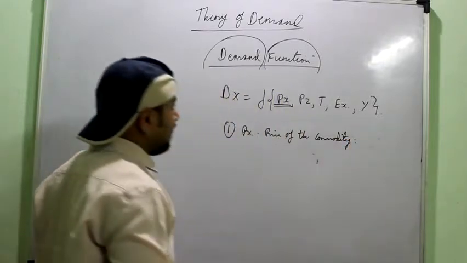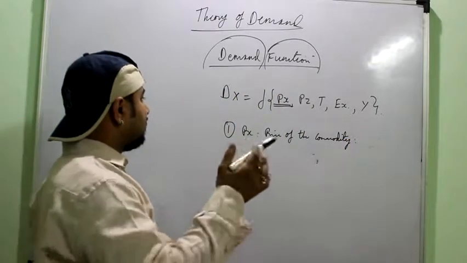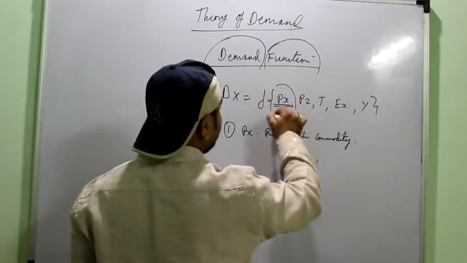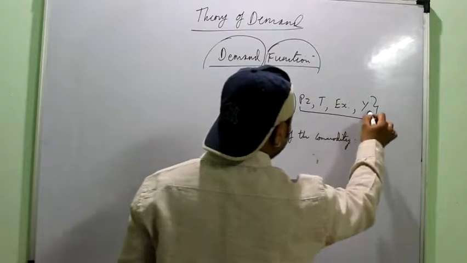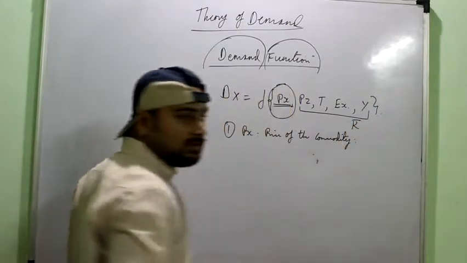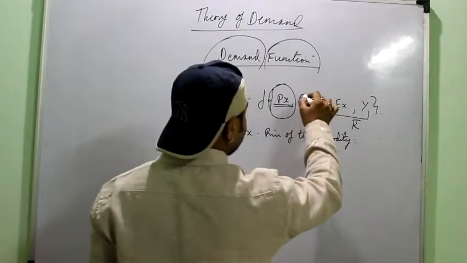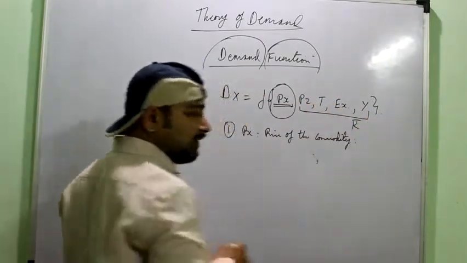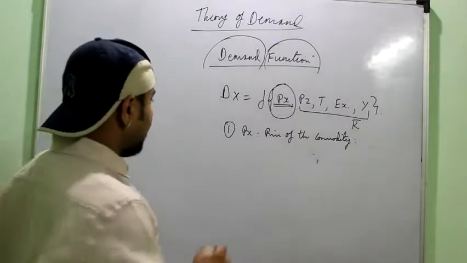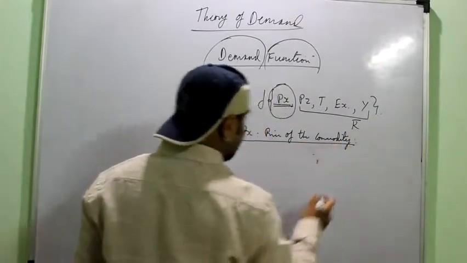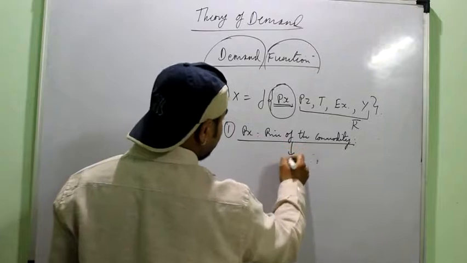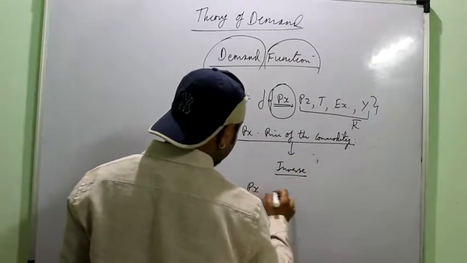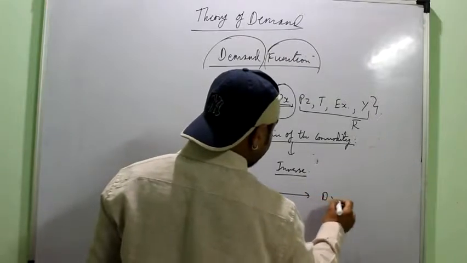Again, one thing is to be taken care of, that whenever we are studying the demand, and suppose you are studying this determinant, it is assumed that all others are constant, right? Suppose I'll study the relation between Pz and dx, then I'll assume that Px and all remaining three are constant, right? That you have to remember. This determinant says that there is an inverse relation between the price of the good and its demand.